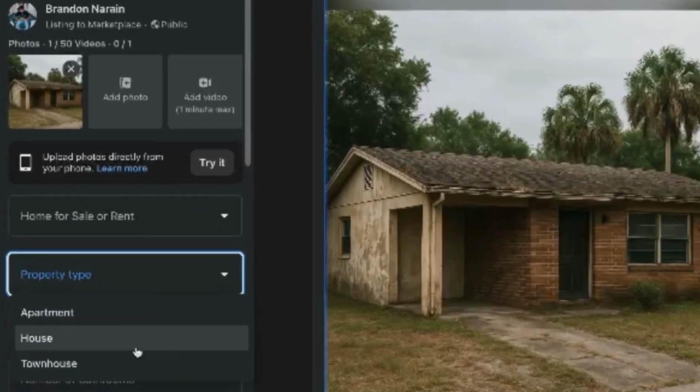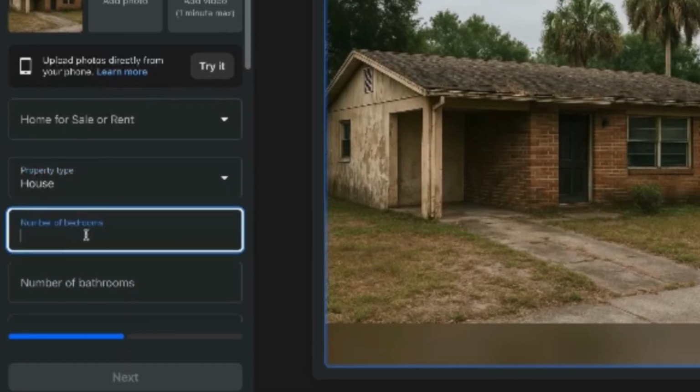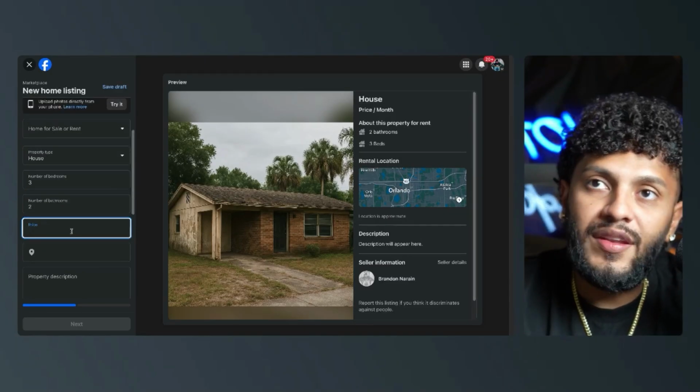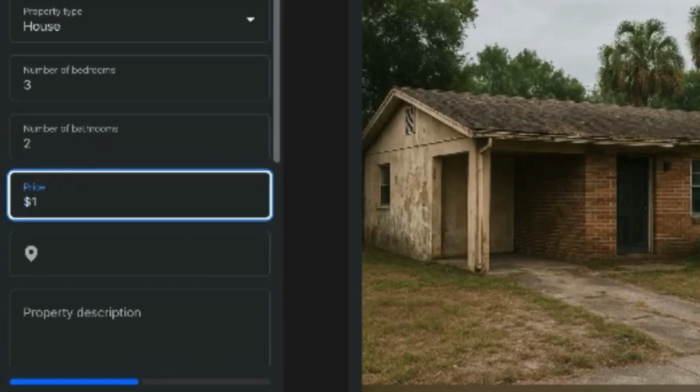All right. Now, property type, I want to go ahead and do house. So single family is what we're looking for. Okay. Number of bedrooms, I'm going to go ahead and do a 3-2. All right. Very, very simple. Price. So I know that 200,000 is around 50%. What I'm going to do is put it at 170. Let's just say 175,000.